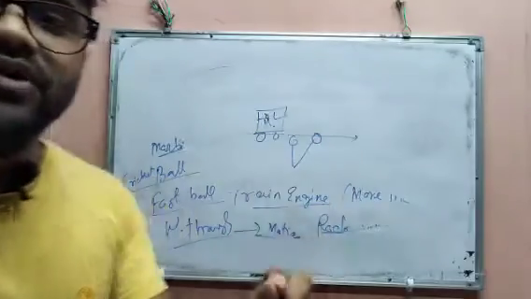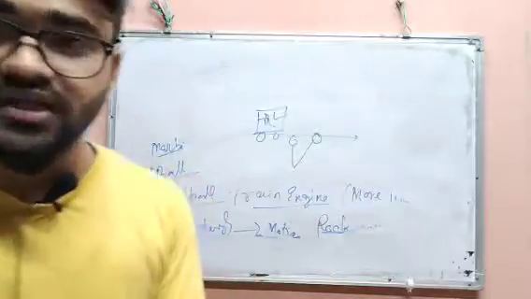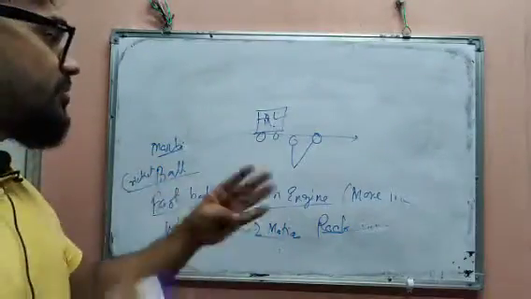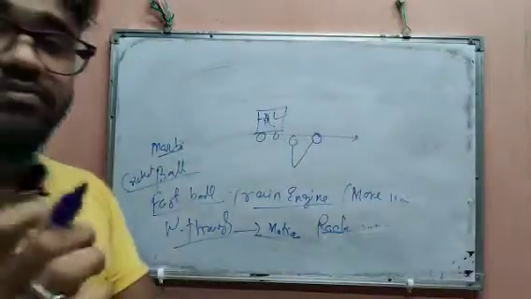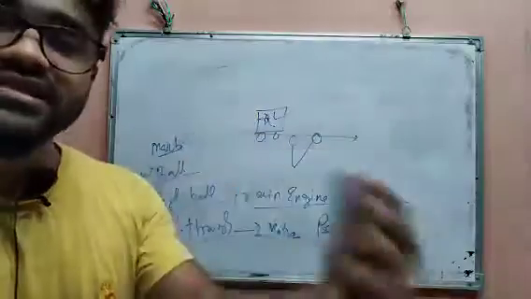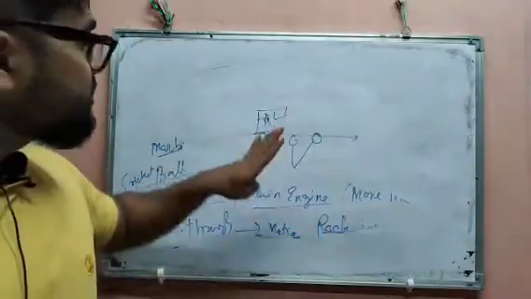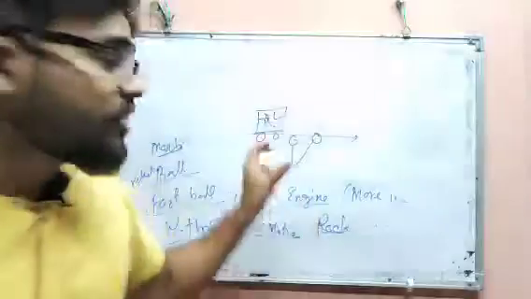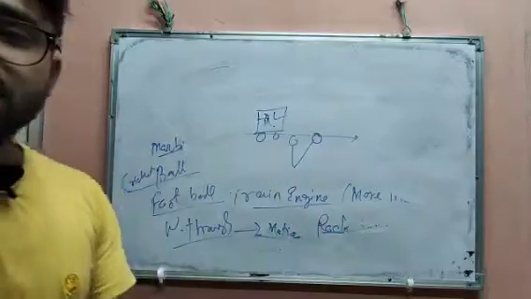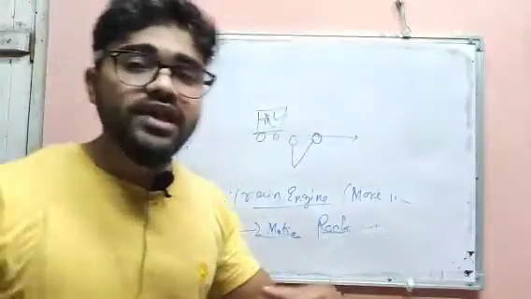Because your body and the bus tire have the tendency to remain in motion due to inertia. But as the brake is applied, that is the external force applied, according to the first law of motion, things remain in the same state. As the brakes are applied, the tire stops, the wheel of the bus stops, but your body still has the tendency to remain in motion. That's why you lean forward.